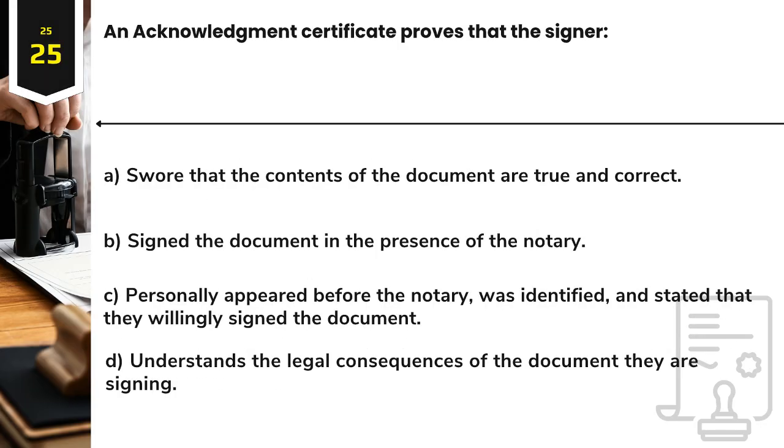Question 25. An acknowledgment certificate proves that the signer: A. Swore that the contents of the document are true and correct. B. Signed the document in the presence of the notary. C. Personally appeared before the notary, was identified, and stated that they willingly signed the document. D. Understands the legal consequences of the document they are signing.